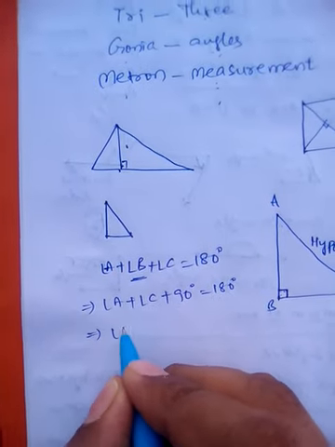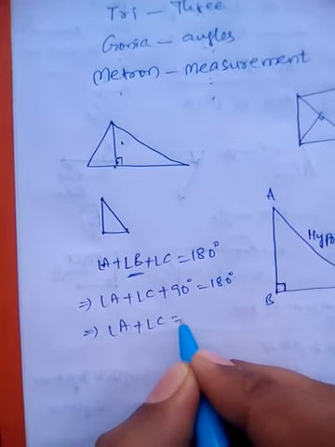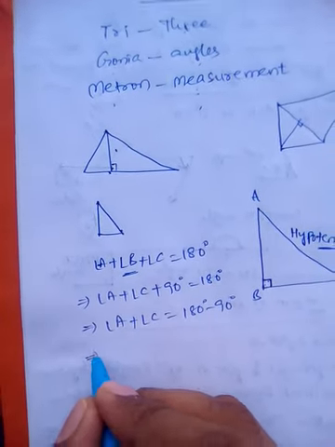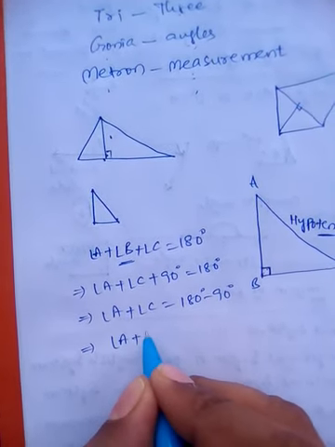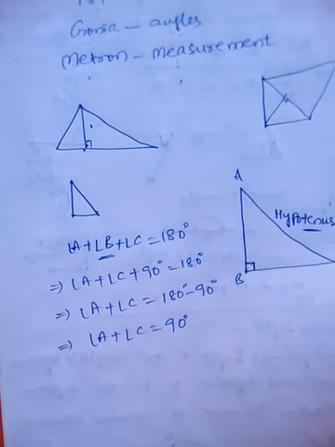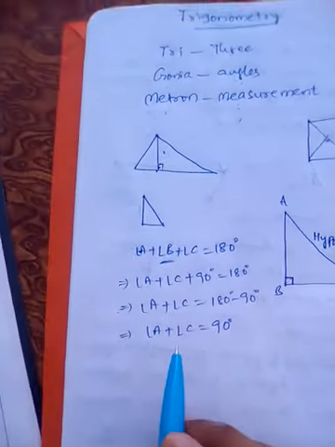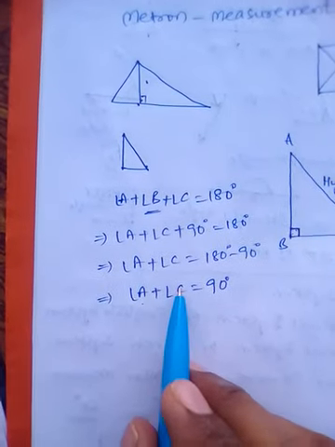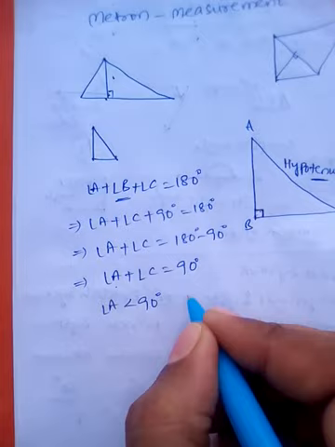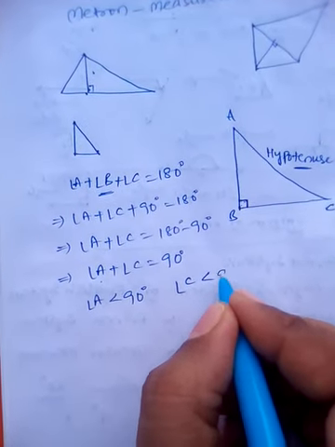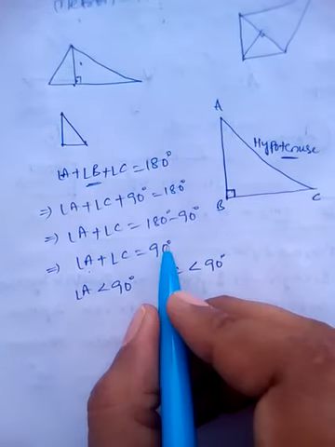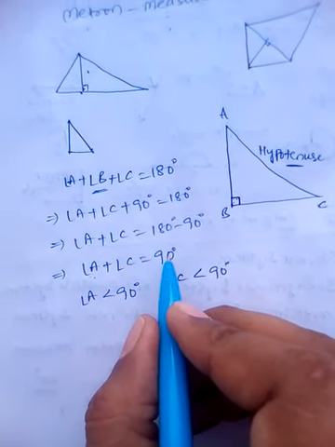So angle A plus angle C will become 180 degrees minus 90 degrees. Hence angle A plus angle C is equal to 90 degrees. Means angle A and angle C should be less than 90. Angle A is less than 90 degrees, as well as angle C also should be less than 90 degrees, because if you add these two you are getting 90 degrees.